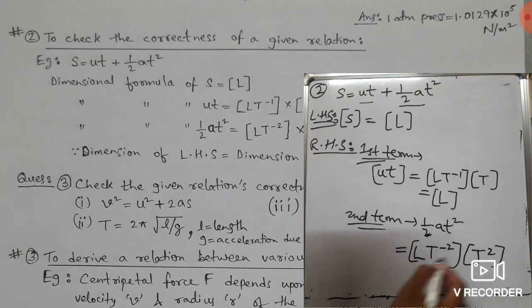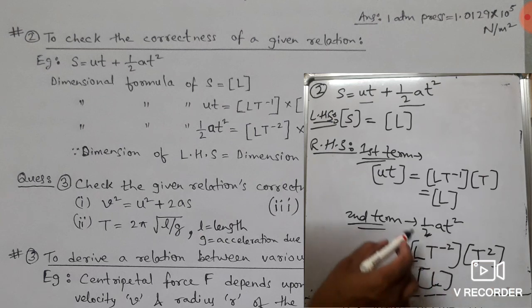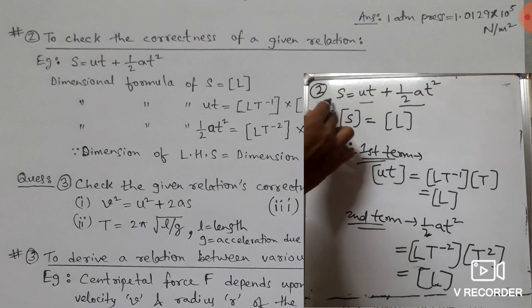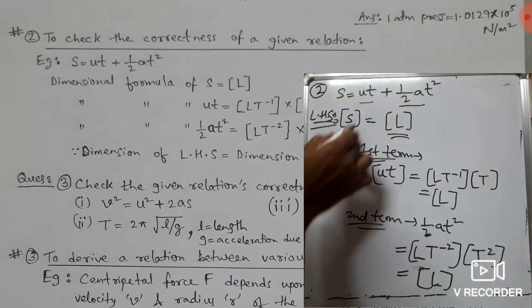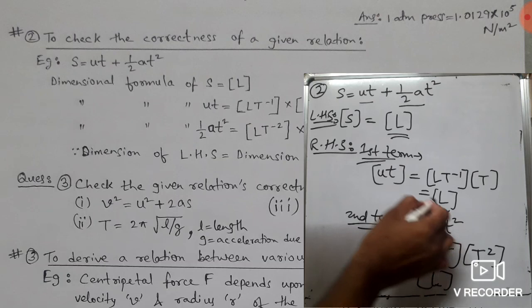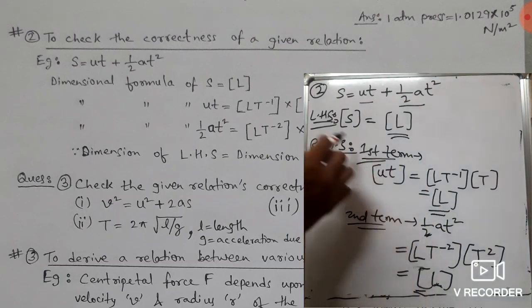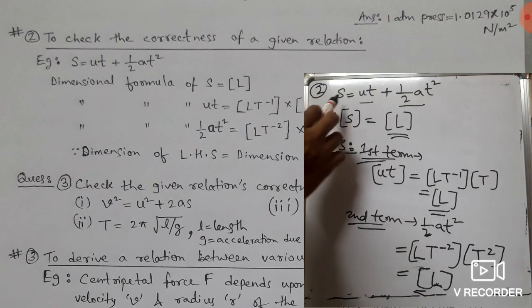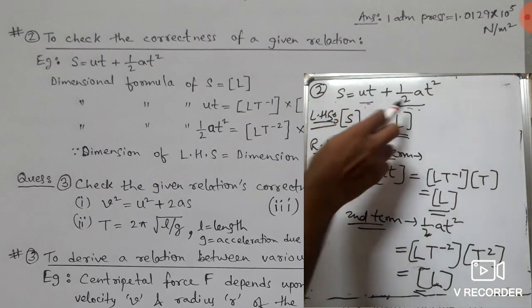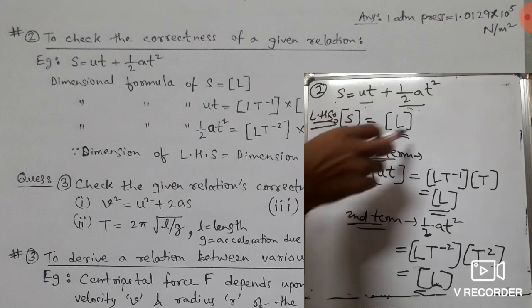So minus 2 plus 2 cancels and only length will remain behind. So we can see that the LHS dimension is length, the RHS first term dimension is length, the second term dimension is length. So the dimensions of the left hand side and right hand side, every term, are the same, so this equation is correct.